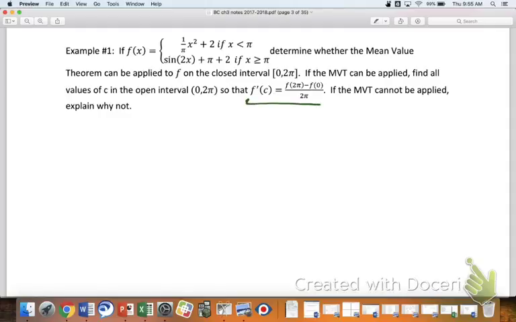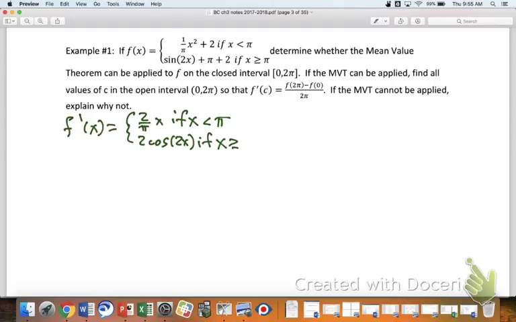Okay, so this is essentially the hypothesis of the mean value theorem. And I'll say it in these words. I think I said this somewhere in the video probably, that if you know the average rate of change, which is what this is, then you know for sure that the function you're dealing with has an instantaneous rate of change somewhere on the interval, as long as the function is differentiable and continuous on your interval. So I think I'm going to go ahead, I guess I'll go back. Maybe I should not have erased this. I'm going to go ahead and write down f prime real quick. f prime was 2 over pi x for the left interval and 2 cosine of 2x for the right interval.